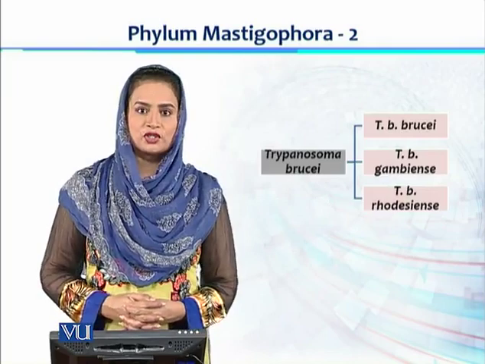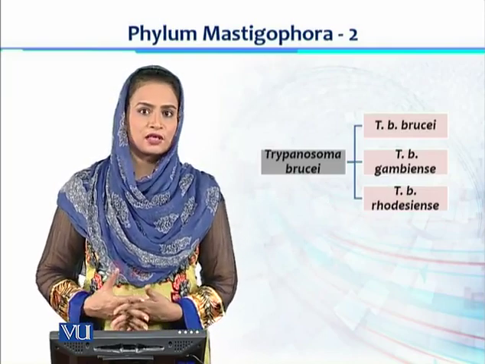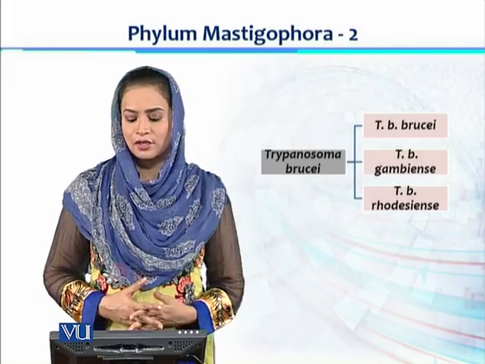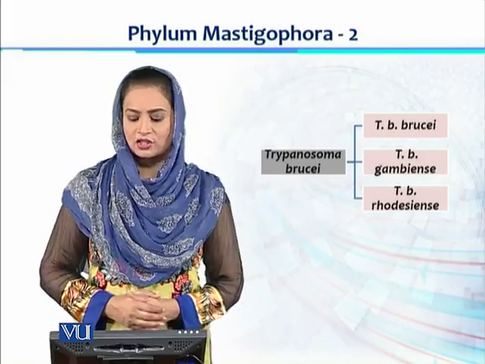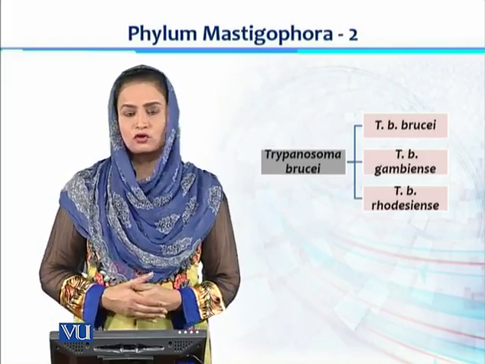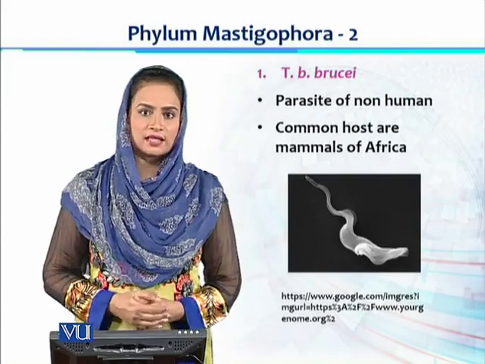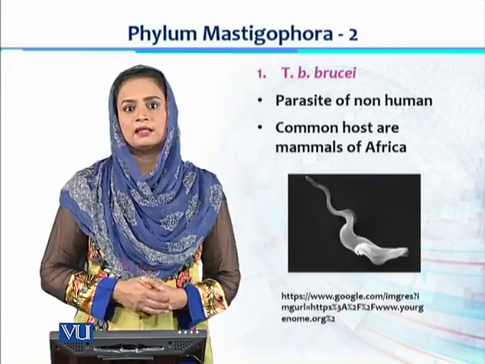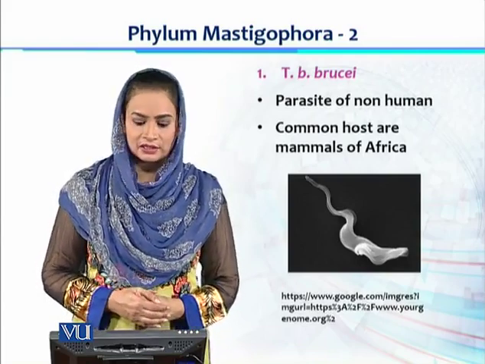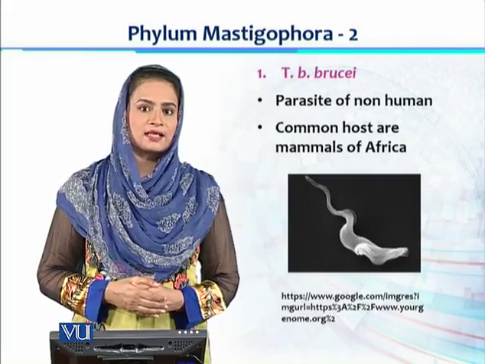The 3 subspecies of Trypanosoma brucei are Trypanosoma brucei brucei, the second one Trypanosoma brucei gambiense, and the third subspecies Trypanosoma brucei rhodesiense. All 3 types cause a common sickness which has been observed mostly in humans in African countries. That disease is called sleeping sickness.